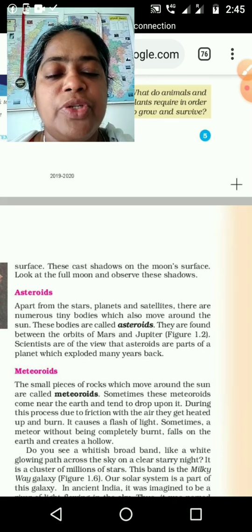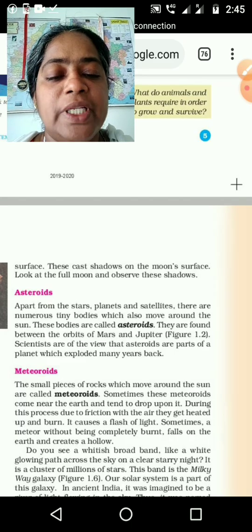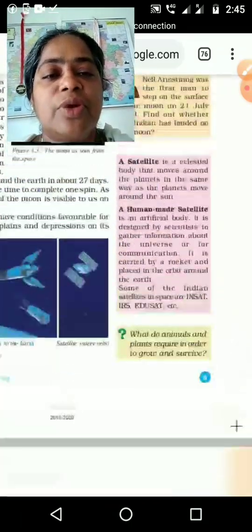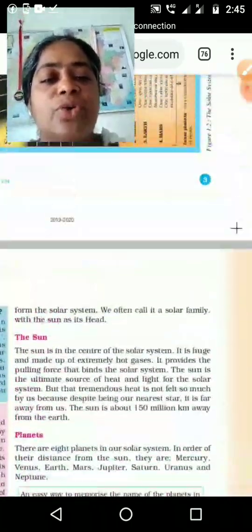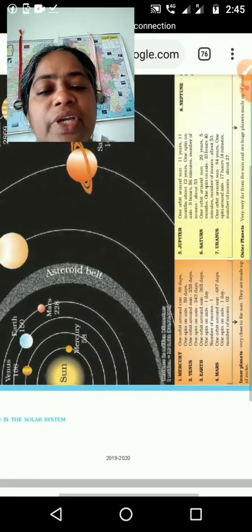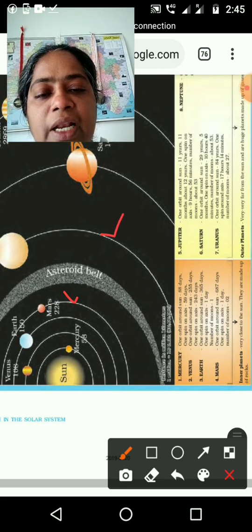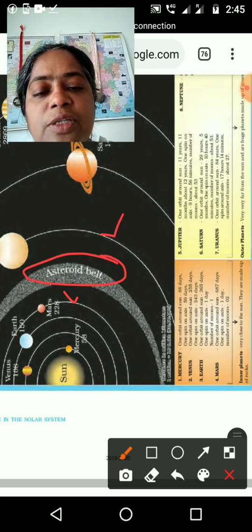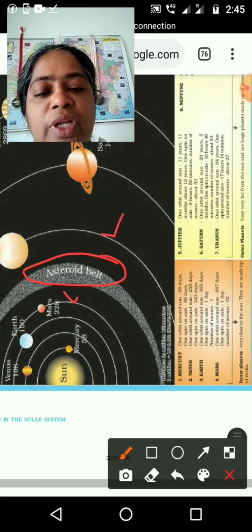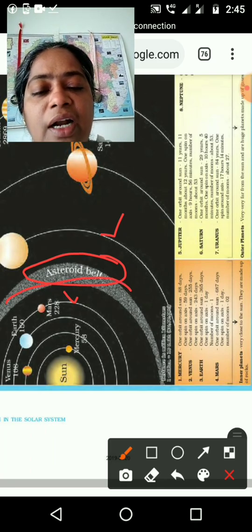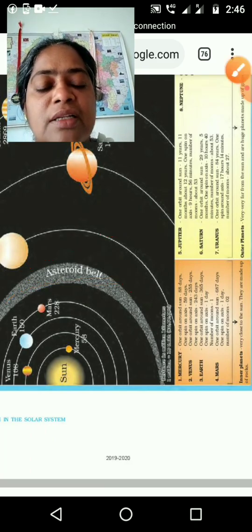They are found between the orbits of Mars and Jupiter. We have seen that page. One second, I will show, then you can understand. Here we can see that. This is Mars and this is the Jupiter line, and in between, like dust particles, they are formed and surround the sun continuously, just as other planets revolve. That is known as asteroids.